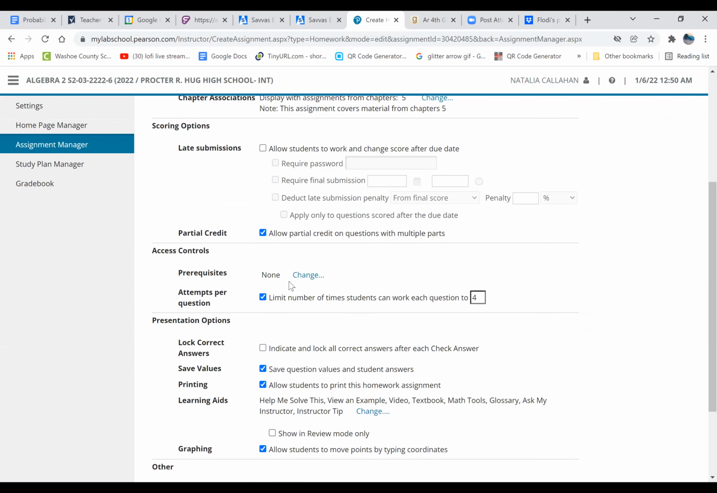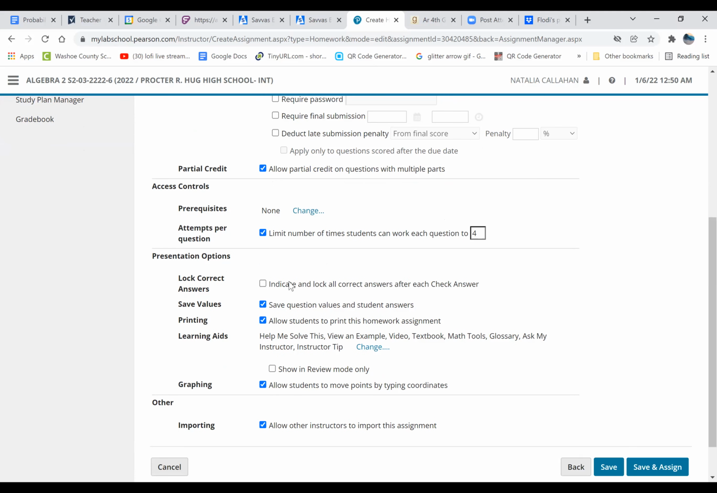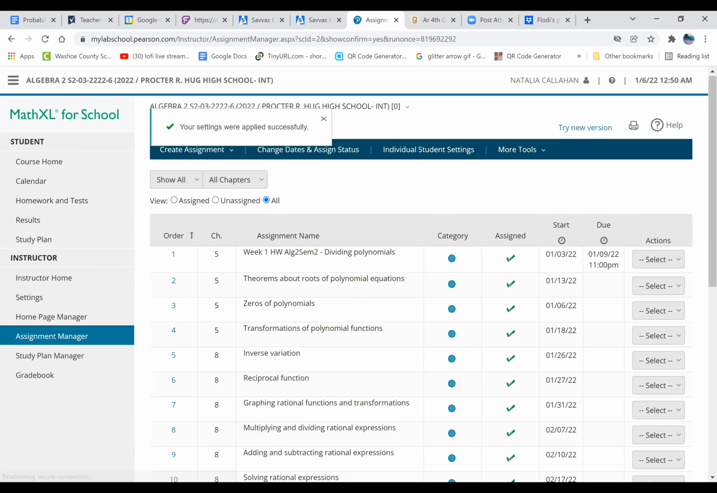Now, you are allowed to work and change a score after the due date. There will, however, be a late penalty for this. It's between 10% to 40%, depending on how late it is. You are limited to 3 times of working on each question. I'm just going to go ahead and hit assign. And so, ta-da, here is your first question. I'm going to go ahead and paste it back over here onto my PowerPoint.